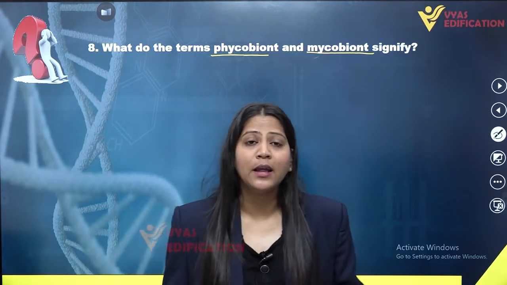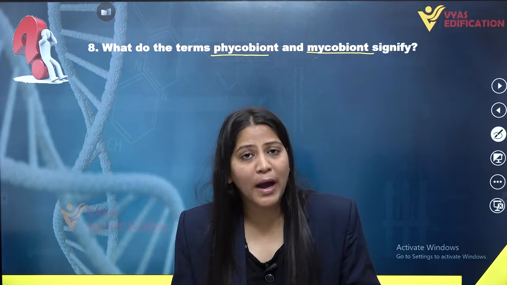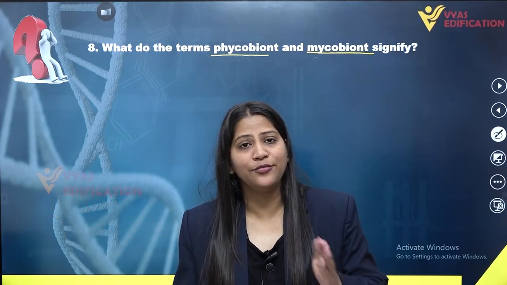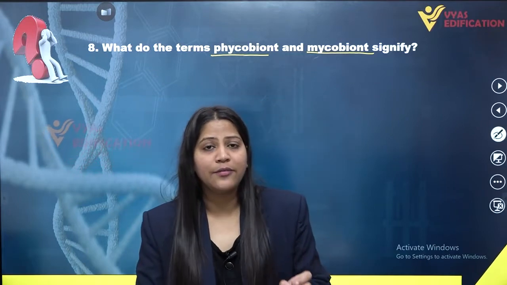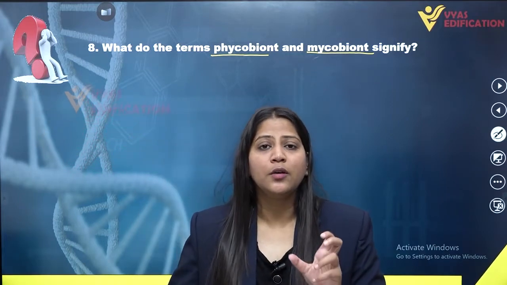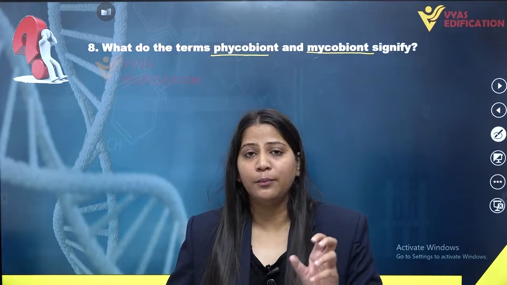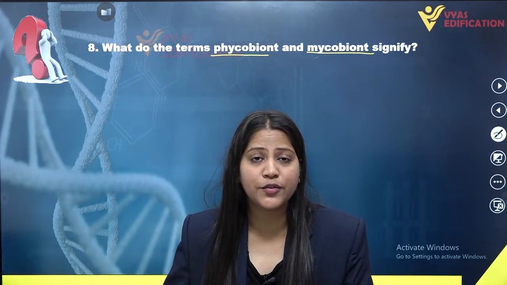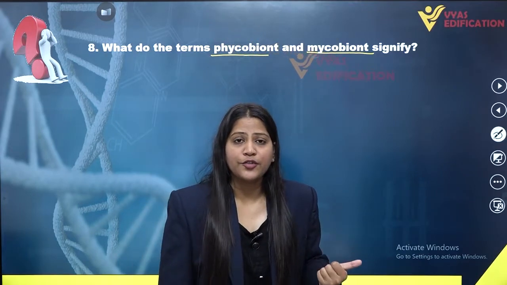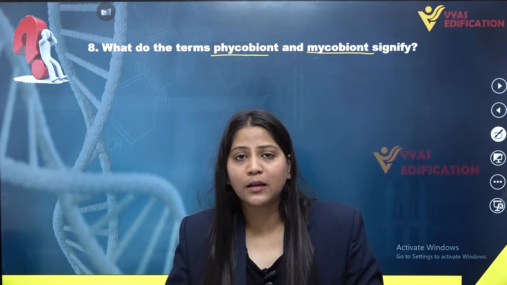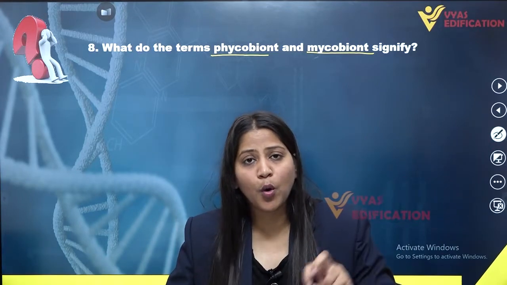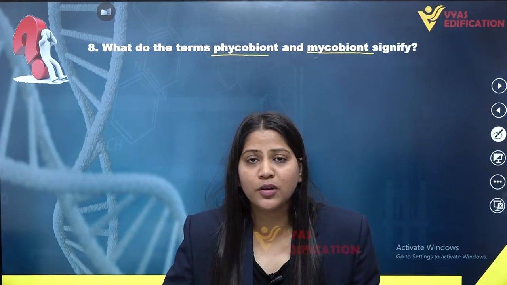Now what is lichen? Lichen is actually a symbiotic relationship between fungus and alga. These are living in association with each other and making a symbiotic relationship. Now, what are the functions of this symbiotic relationship? As we know, this symbiotic relationship is between an alga and fungus. So, both are doing their specific functions.